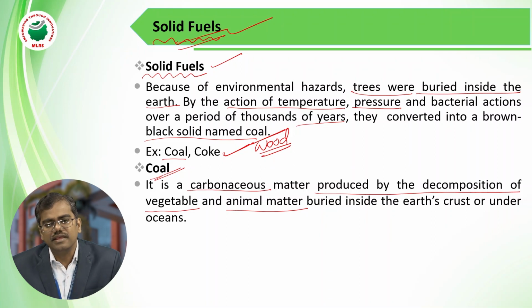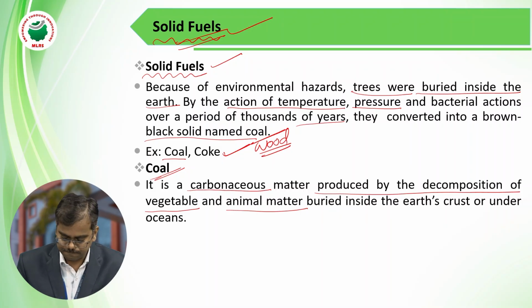All these plant materials are buried inside the earth, and due to the high temperature inside the earth, bacterial actions and pressure, this plant material slowly gets converted into a black colored compound. That black colored compound is called coal.